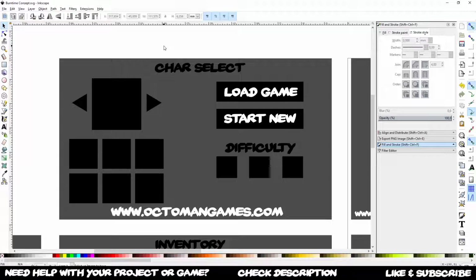Okay, so what is Burntime? Once again, it is a survival game, more or less. We're going to talk about the ideas behind this in a second, and we're going to need to survive in a post-apocalyptic world, where there's going to be a disease and apocalyptic stuff happening. Maybe there was a mistake by whoever. It doesn't really matter about the story at the moment. In this part, I want to make sure that you get an idea of how everything works over here, or what I'm going to try to achieve. By the way, if you have questions, feel free to ask while I stream, as well as in the comment box down below.